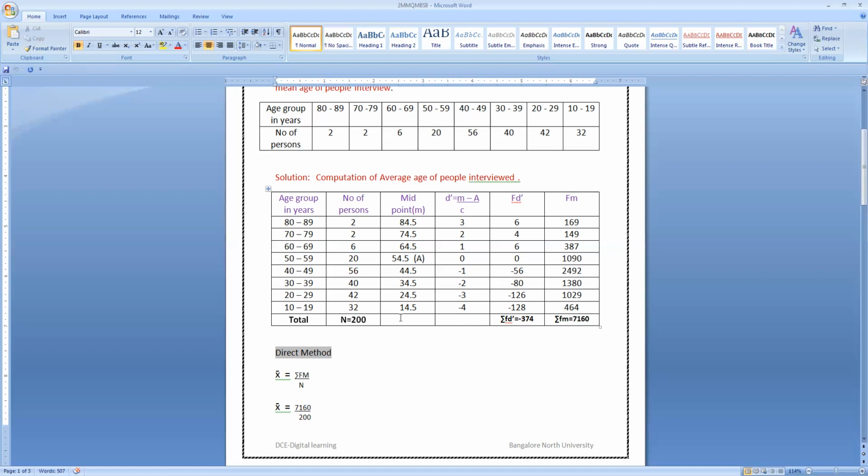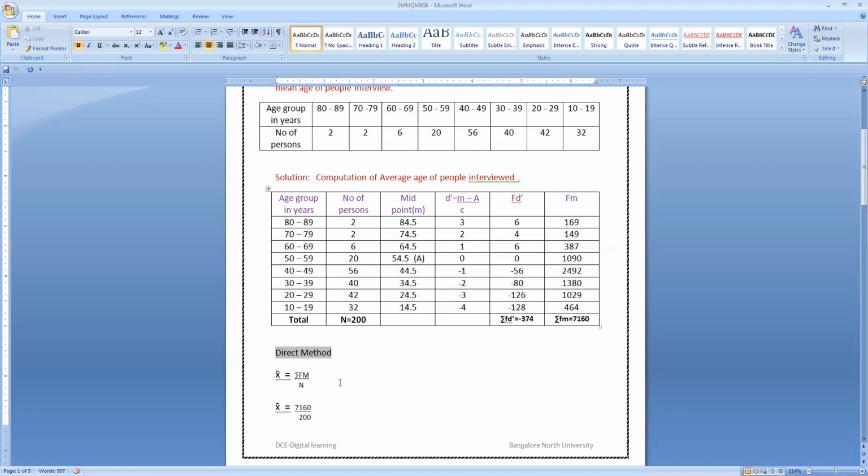The next column we require is the midpoints, because in the direct method, f into m uses the mid value. For 80 to 89, the mid value is 84.5. We can calculate it very easily using the midpoint formula, upper limit plus lower limit divided by 2, that is 89 plus 80 divided by 2. We got 84.5, then for the others 74.5, 64.5, 54.5, 44.5, 34.5, 24.5, and 14.5. These are all the mid values to be calculated.